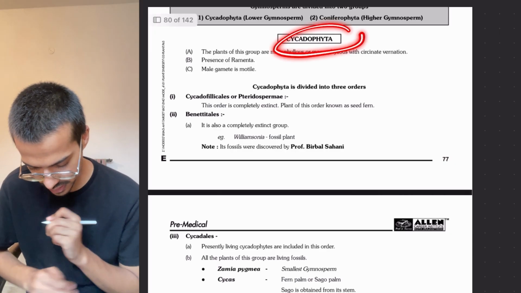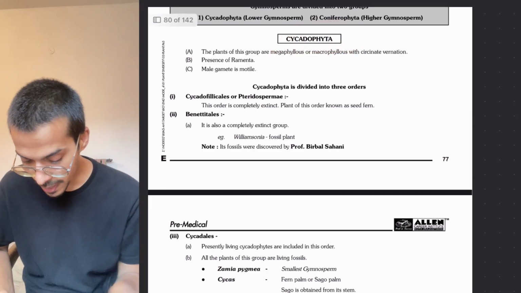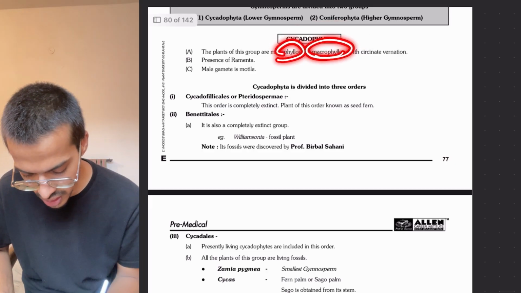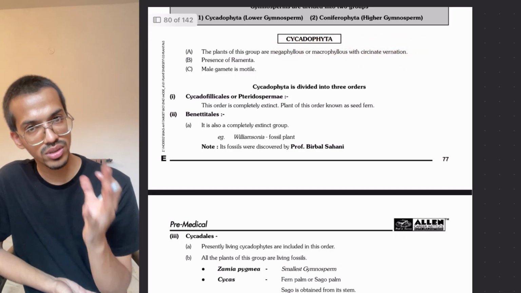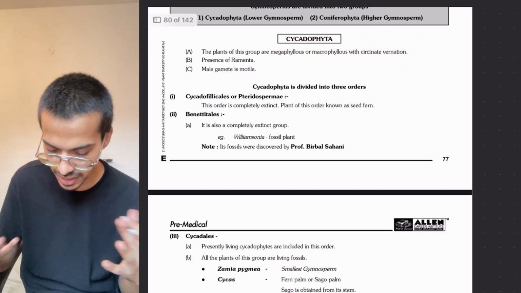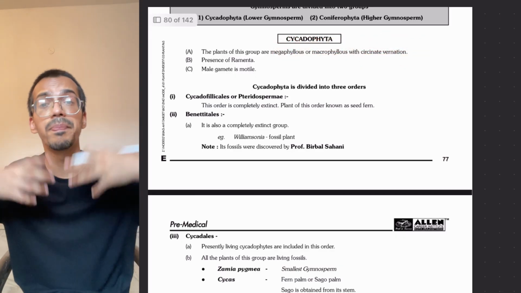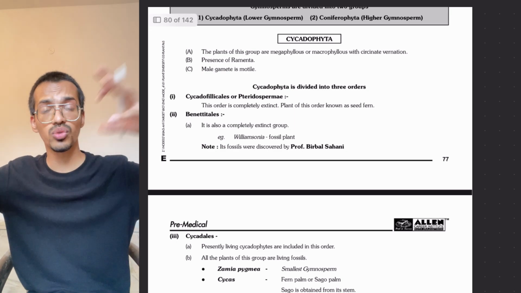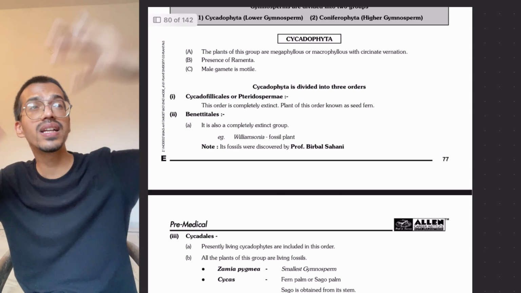First is the cycadophytes. The cycadophytes are the group of megaphyllous or macrophyllous plants with circinate venation. Circinate, first of all, megaphyllous and macrophyllous. Mega means big, macro means big, so it means they have big leaves. Big leaves are there.